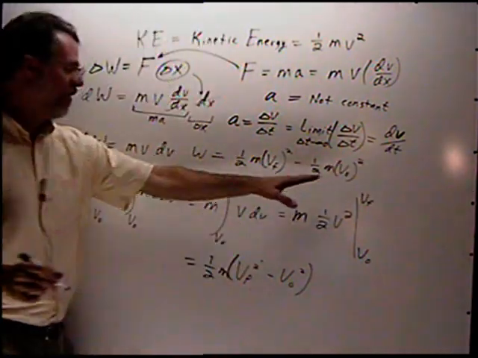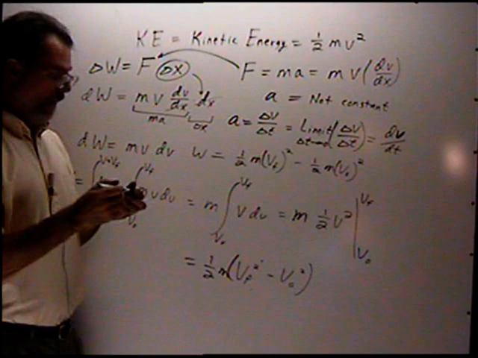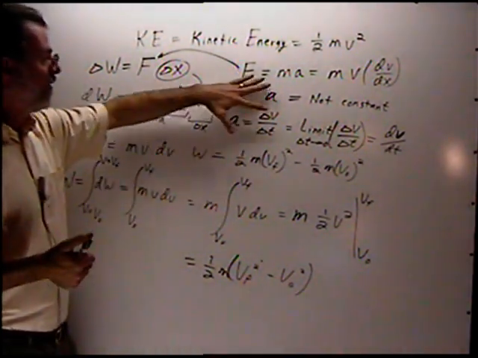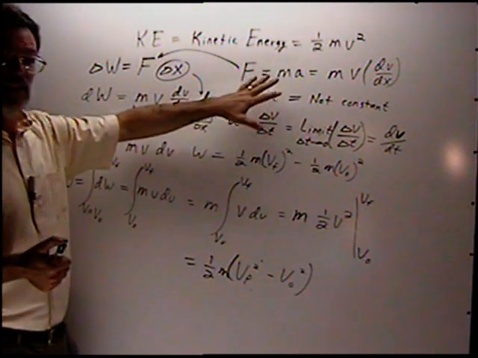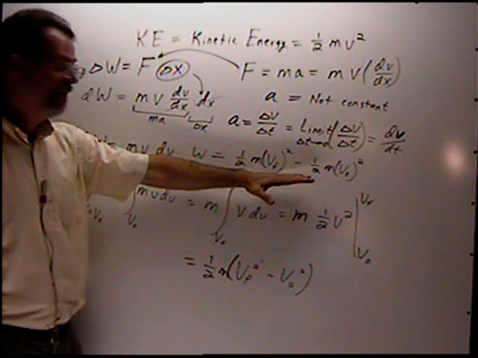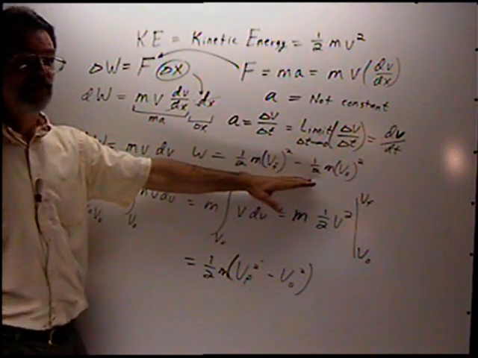This is the exact same thing we calculated before. But in this case, we calculated based on the idea that the force is not constant and the acceleration is not constant, and we still get the exact same formula, which is very good to know.